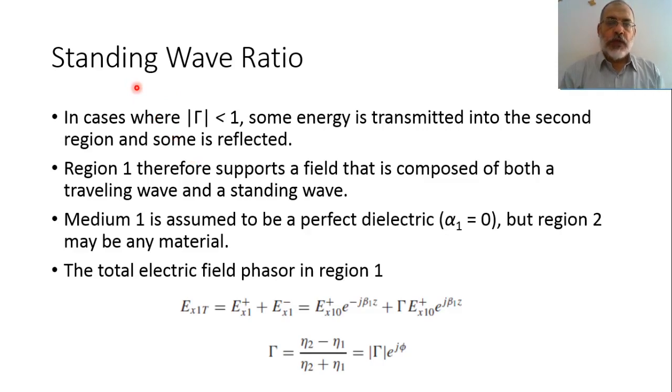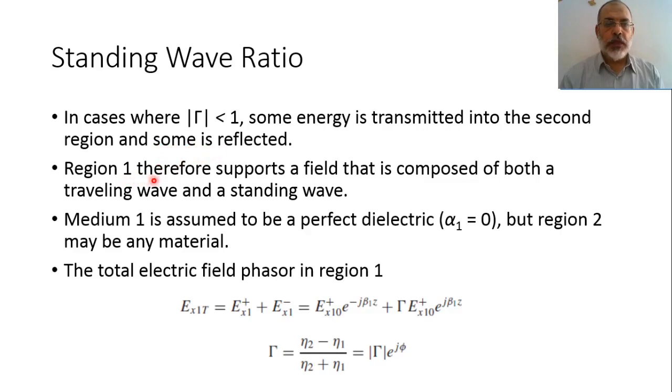So in this video, we are going to study the general case for the standing wave pattern for the reflection of a general beam. So we say that in cases where the amplitude of gamma is less than unity, some energy is transmitted into the second region and some is reflected.